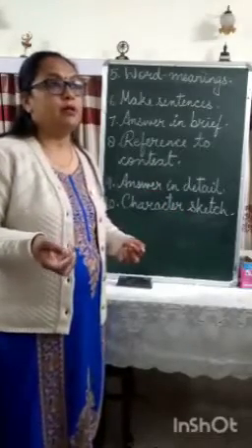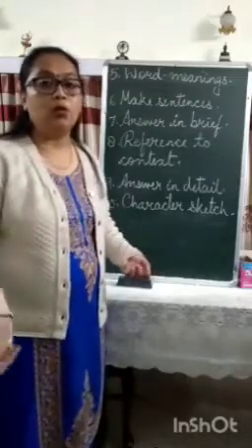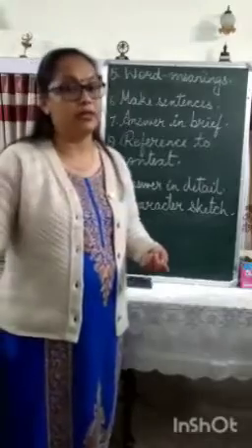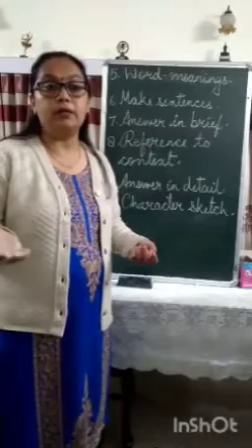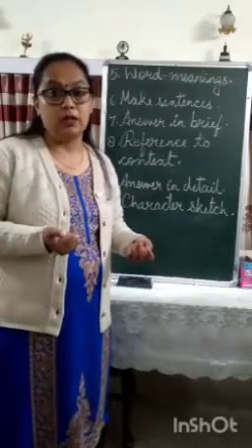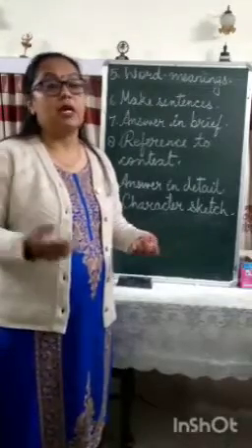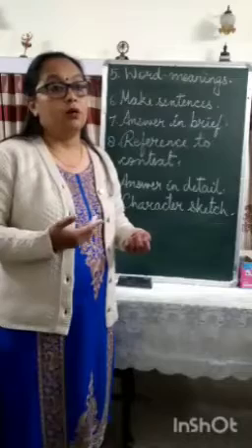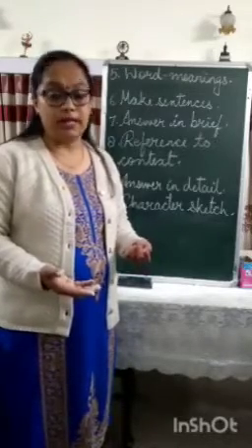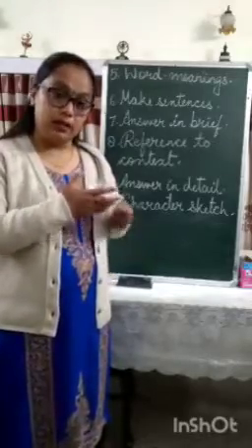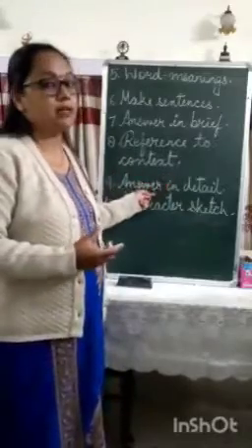Okay, for example, describe the way the boys entered the old man's house. So it has got 3 or 4 sentences. Or how did Birbal meet Akbar's challenge? So you can say in order to meet Akbar's challenge, Birbal went to faraway places. He searched for a man who was willing to spend one whole night in the cold water of the lake. So see, the answer is made up of 3 or 4 sentences. So that kind of question comes in answer in detail.